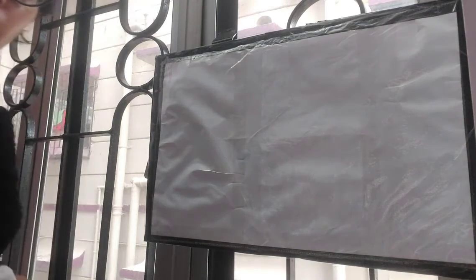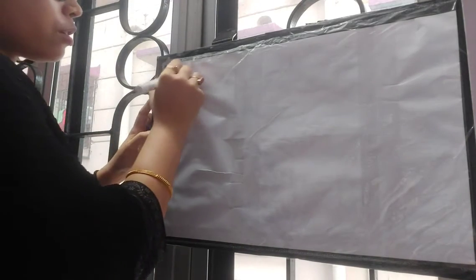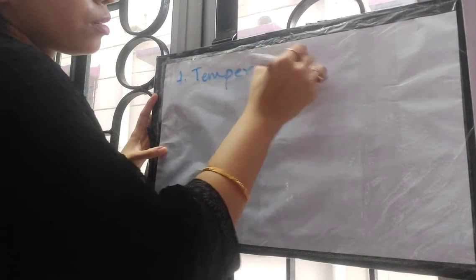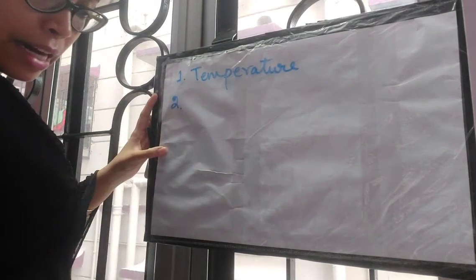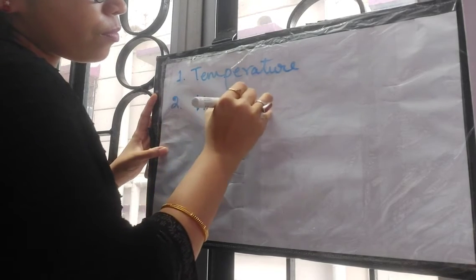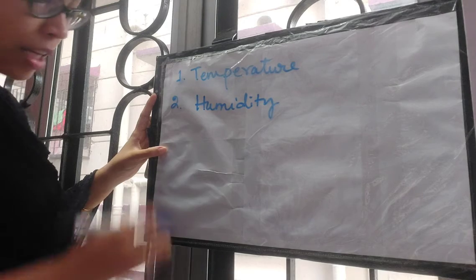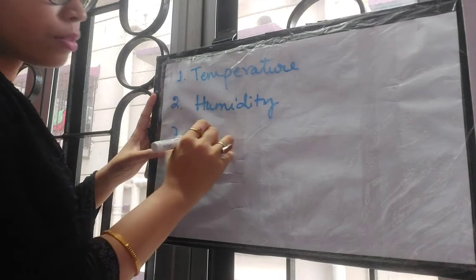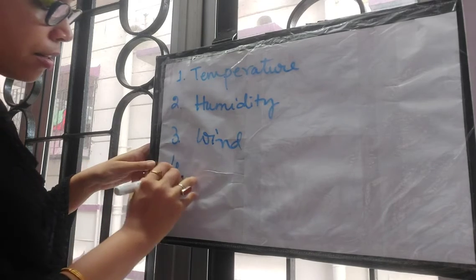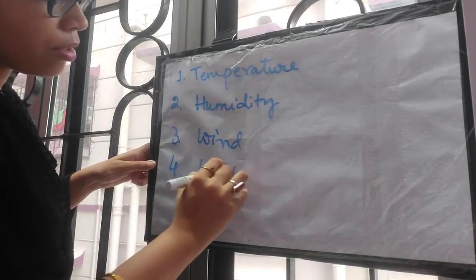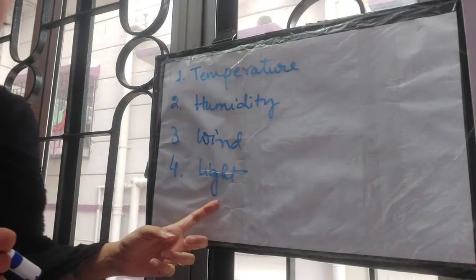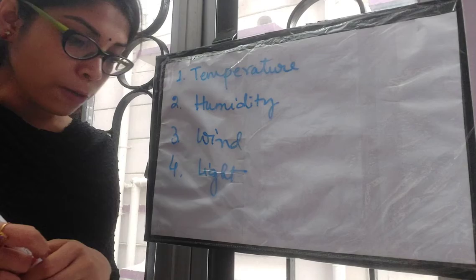So now let's jot down the factors. First one is temperature. Next one is humidity. Third one is wind. Fourth one is light. These are the 4 external factors that affect transpiration.